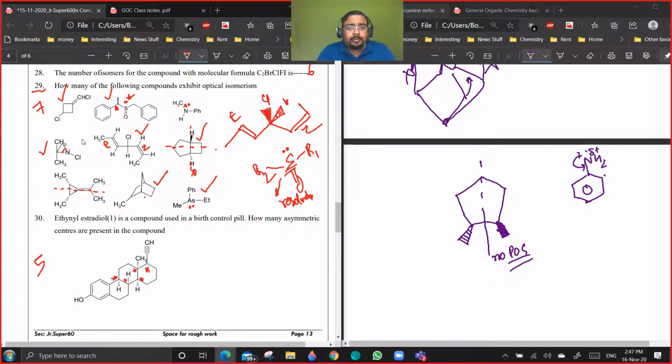The inversion barrier is too high. Will there be any possibility of inversion in arsenic? No possibility. At room temperature it won't take place. If you heat it to higher temperatures, then it might take place, but we are talking about room temperature.